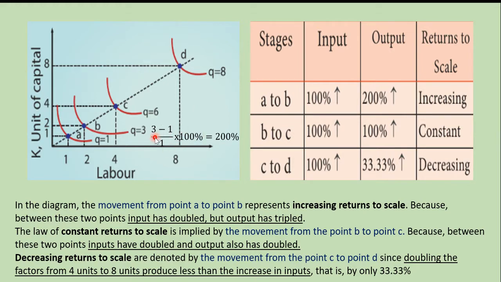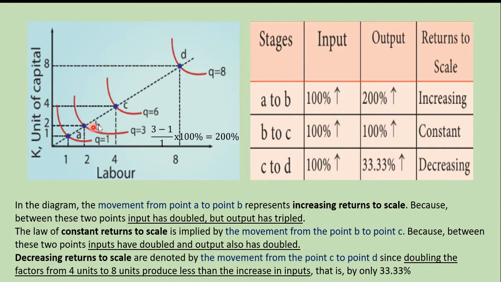So final quantity 3 minus initial quantity 1, divided by initial quantity 1. 3 minus 1 is 2. 2 divided by 1 is 2. 2 into 100 is 200. So the output is 200 percent. So from A to B, the input is doubled, but the output has tripled.